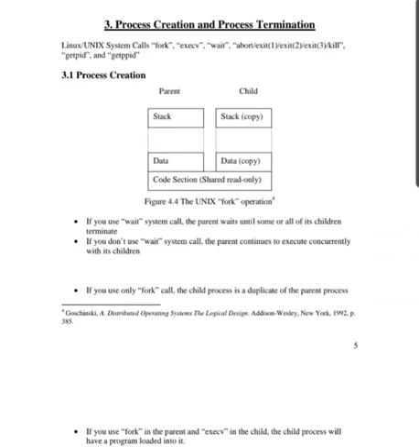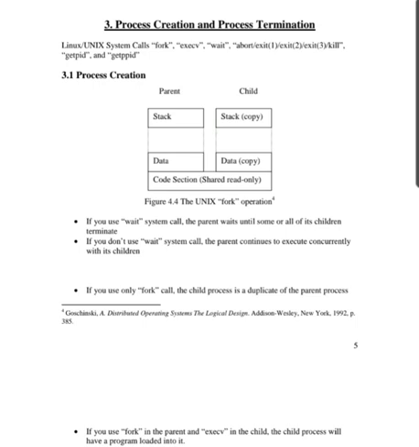So the next point is process creation and process termination. The Linux or Unix system calls are fork, execv, wait, abort, exit, kill, getpid, and getppid. So first is process creation. So there are two, that is the parent and the child. The parent has its stack and data; the child gets a copy of the stack and data, that is the child copies the parent's. The code section is shared.